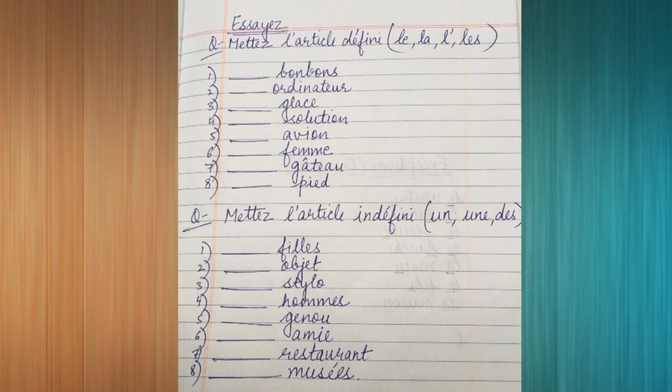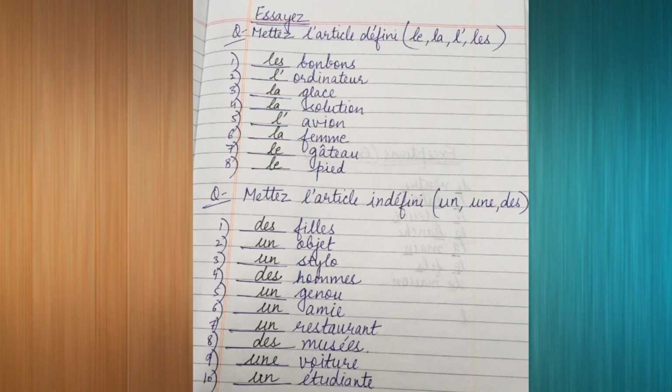Essayer means try. The first question is mettez l'article défini, means put the definite article. So there are 8 questions. You have to put the definite article le, la, l' and les. The second one is mettez l'article indéfini, means put the indefinite article. So put un, une or des in this. Here are the answers to it. Now you tally your answers and you check how many marks you have got, and if you are getting good marks, then move ahead, otherwise try it again.